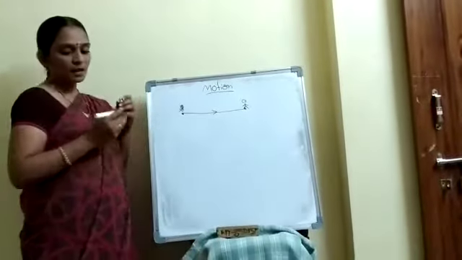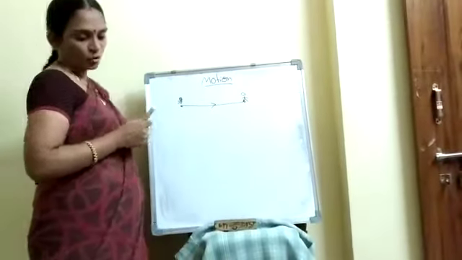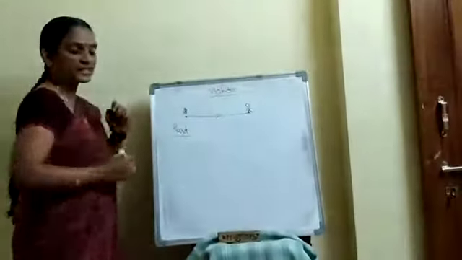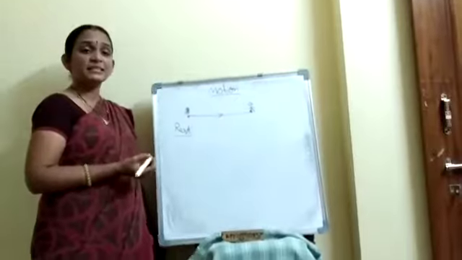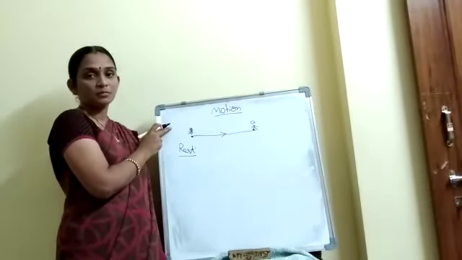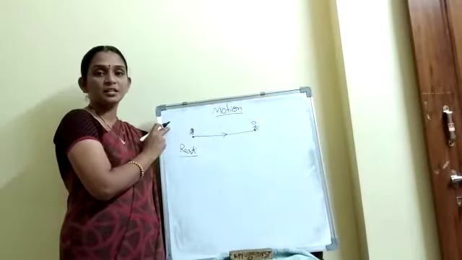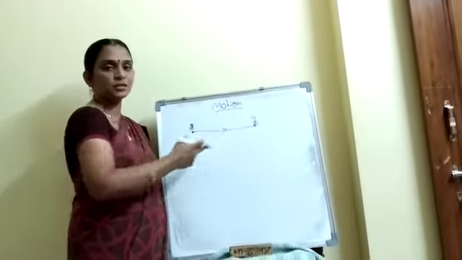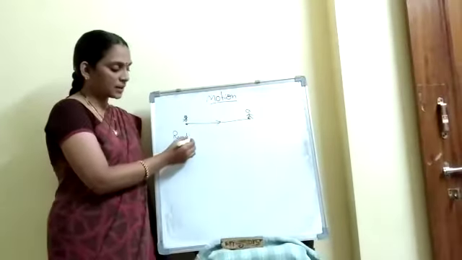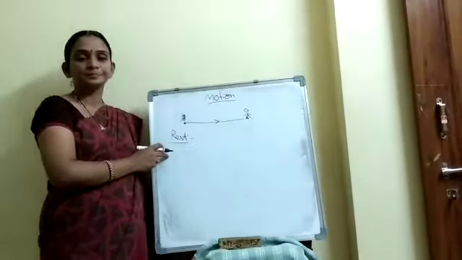Based on this motion, we can also discuss when we can say that an object is at rest and when we can say that an object is in motion. Previously we discussed that a body is said to be in motion when it moves from one place to another place with respect to the surroundings in a given time. Here, how can we define the term rest?